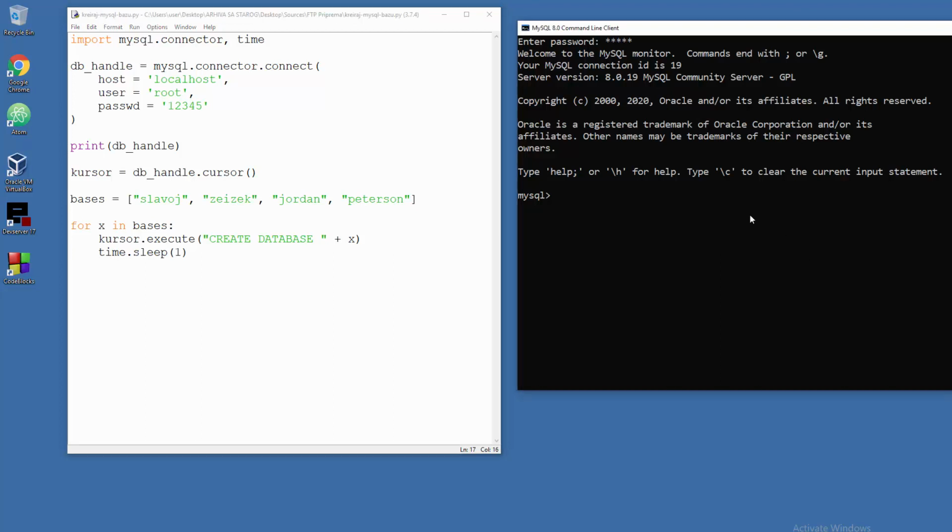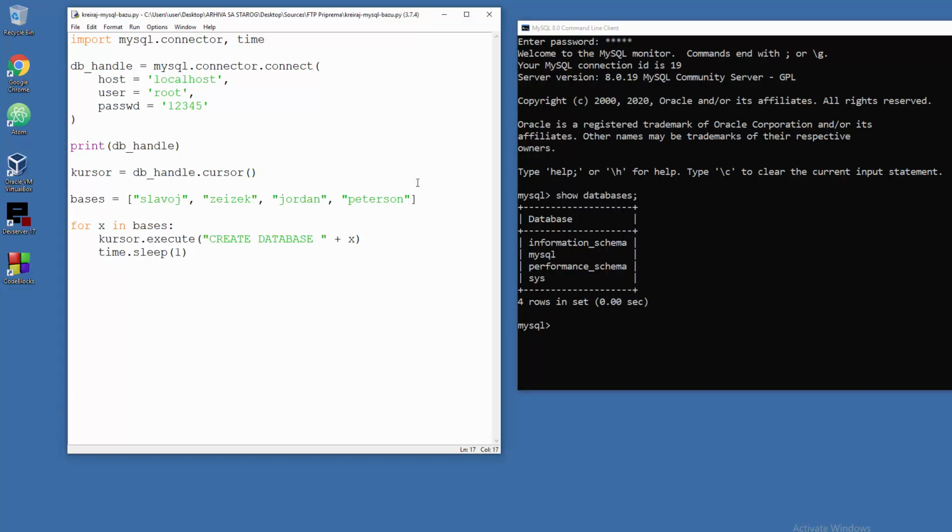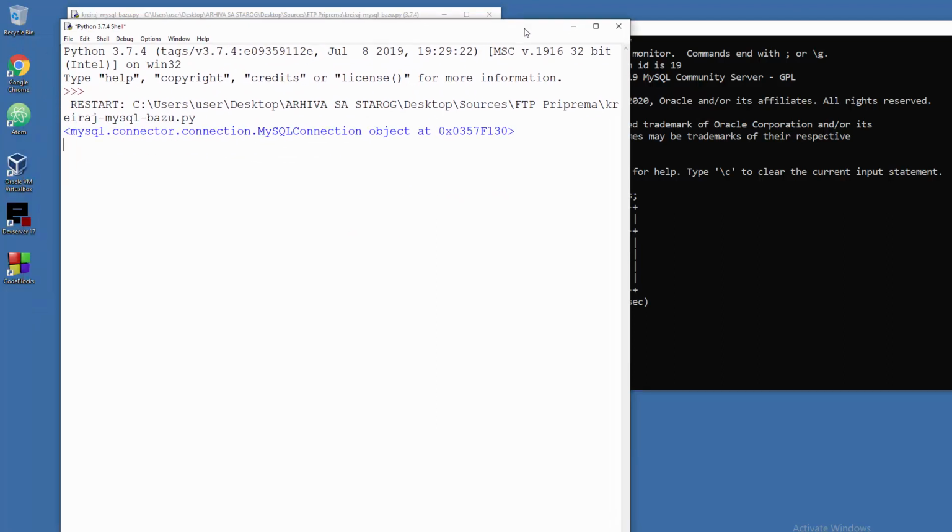So now the status in the server is like this: show databases, and I have 4 default databases. Now let's run this module. When it gets the job done, here I will see the prompt, so it's 8 seconds. There you go.